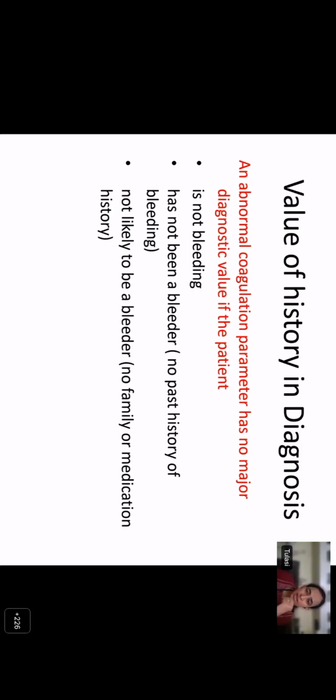So an abnormal coagulation parameter has no major diagnostic value if the patient is not bleeding, has not had any past history of bleeding, and is not likely to be a bleeder. So it is very important to correlate a laboratory test with the history, because it doesn't make any sense without history.